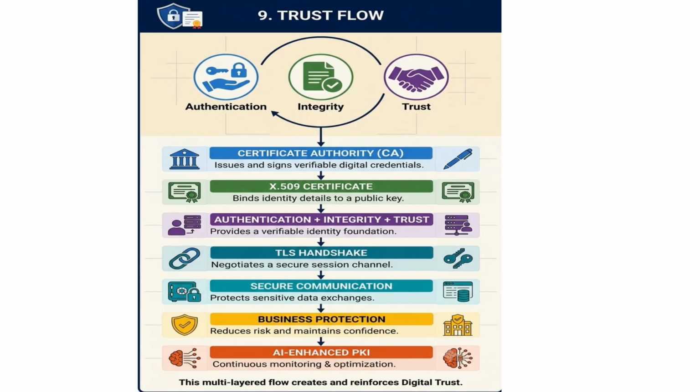The trust flow starts with authentication, integrity, and trust, followed by the certificate authority issuing the X.509 certificate. This foundation supports the TLS handshake and secure communication, leading to business protection and an AI-enhanced PKI for continuous optimization.